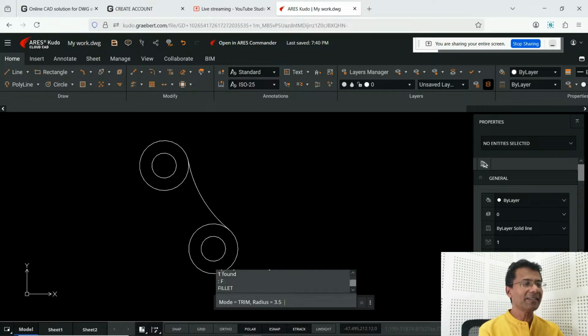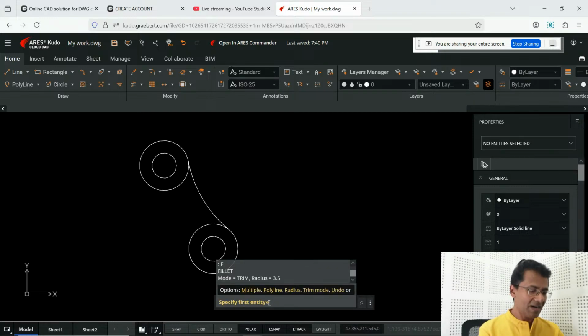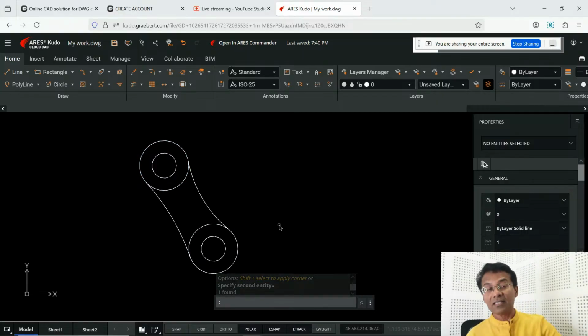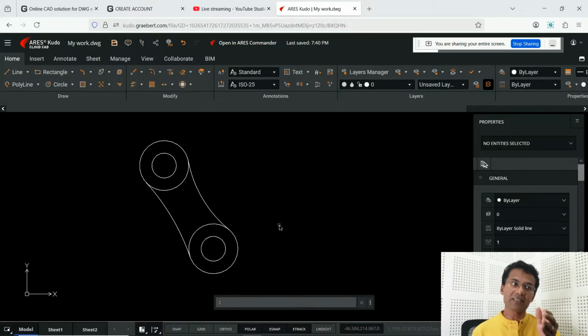So I'll give fillet again. I'll give R for radius. Now I'll give a radius of 6.5 units. Now I'm asked to select the first object and the second object. When you select the second object, you can see that the fillet arc is created the other way around. But in fact, I want the bulge of the arc to be on the opposite side.